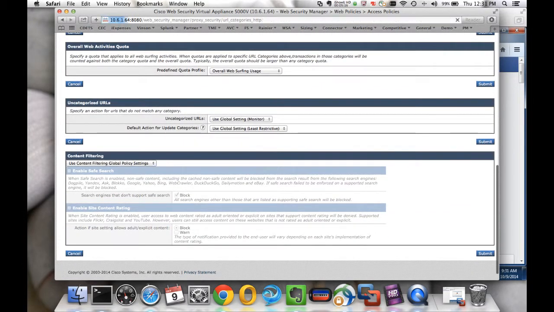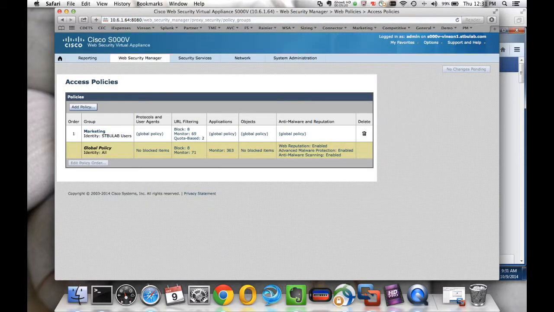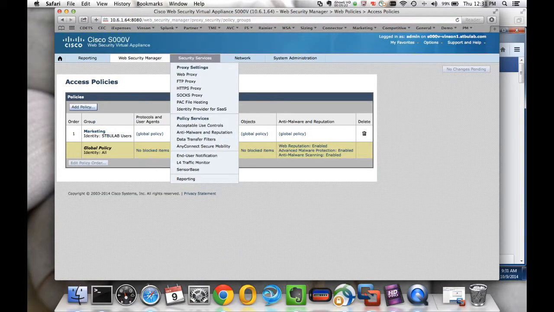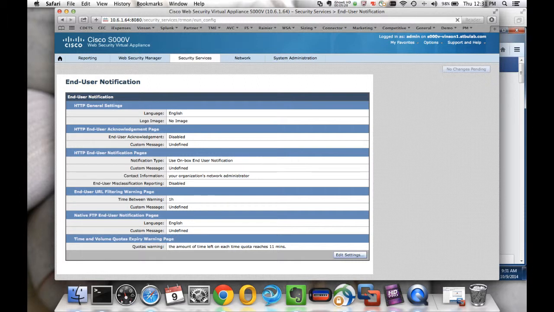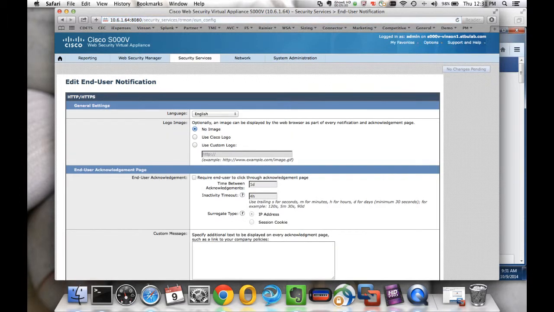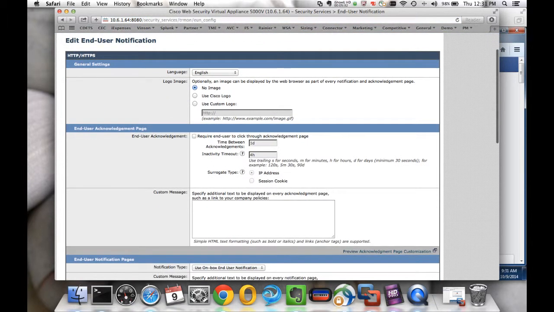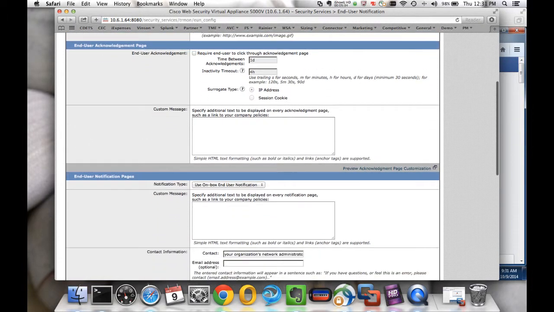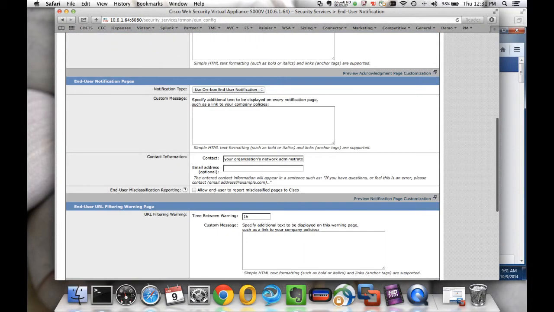So I'm going to hit cancel and go back to our access policies. The final piece I want to show you guys is the end user notifications. One could configure warnings when a user is approaching their quota.